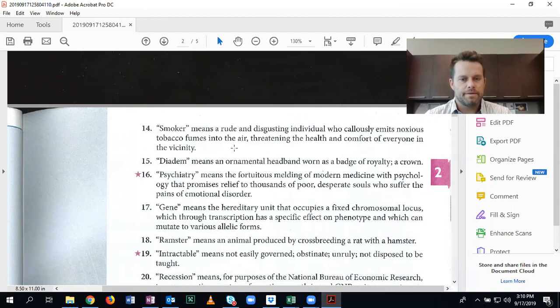Smoker means a rude and disgusting individual who callously emits noxious tobacco fumes into the air, threatening the health and comfort of everyone in the vicinity. That is a persuasive definition, obviously a negatively persuasive definition. As a former smoker, I miss it, but I'm glad I don't do it anymore. I hope that I wasn't being rude and disgusting, and I don't think I was being callous. I tried to stay away from people as much as possible. And so this is a negatively persuasive definition about what a smoker is.